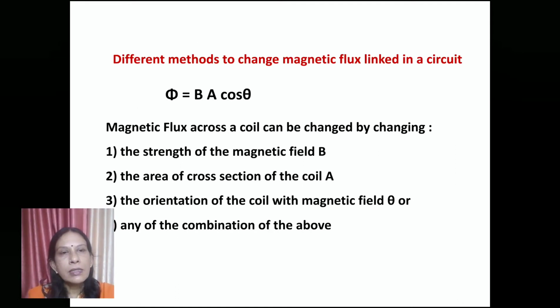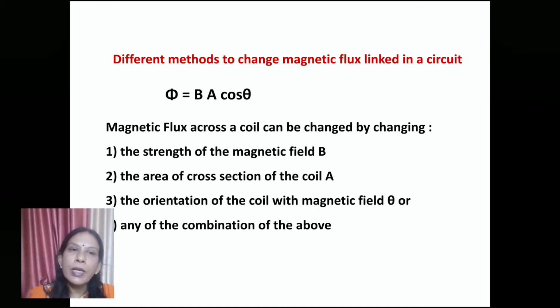Now let's discuss how we can change the magnetic flux in a circuit. As the magnetic flux depends upon three factors, and these factors are magnetic field. So if we change the magnetic field, we can change the magnetic flux, or by changing the area of cross section of the coil.